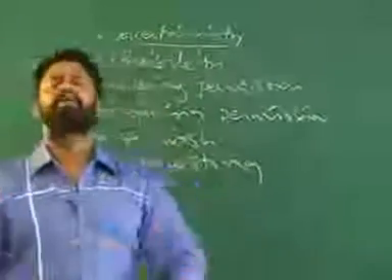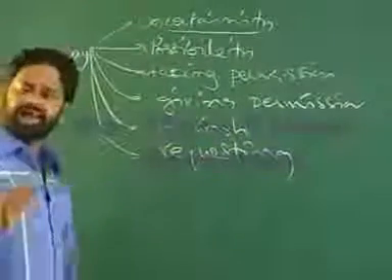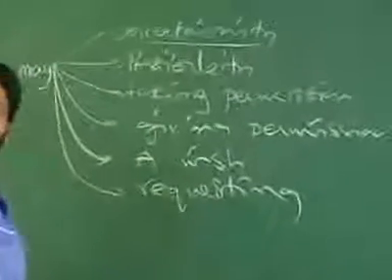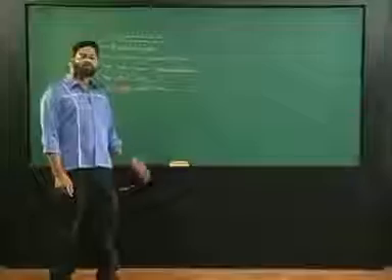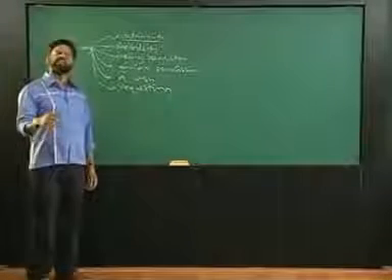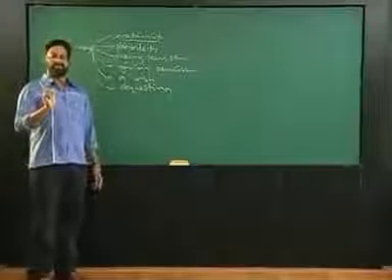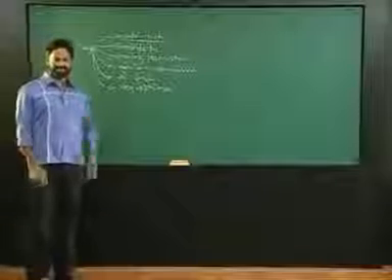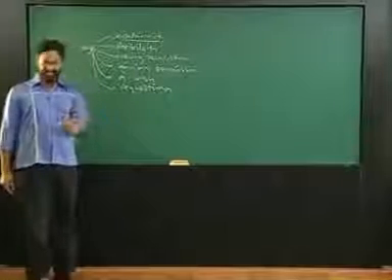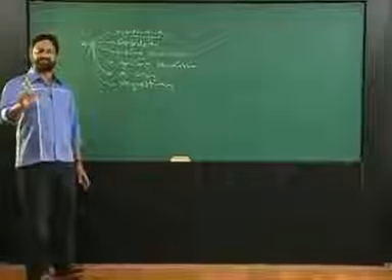See, when you are requesting somebody in a more polite way, then you can also use the word may. May is also used in these many ways. And here, almost in all the same situations where we use can, could, you can also use the word may. So like this in different situations we keep on using the word may. Literally you understand, may means it might be done, doubtfully, that I may do this or that. Hope I am clear with this. Can means I am able to, could means I was able to, may means it may be done. Means I am not sure, but there is a possibility. So already we have learned can, could, may.